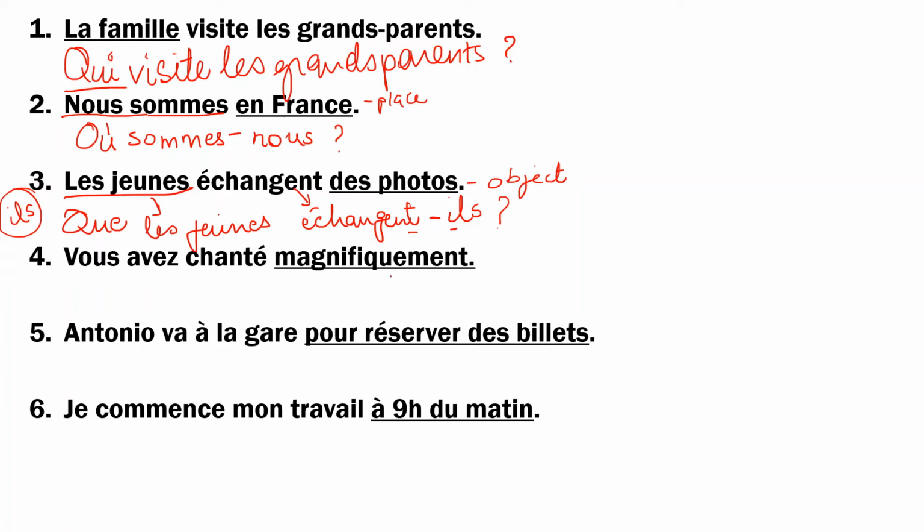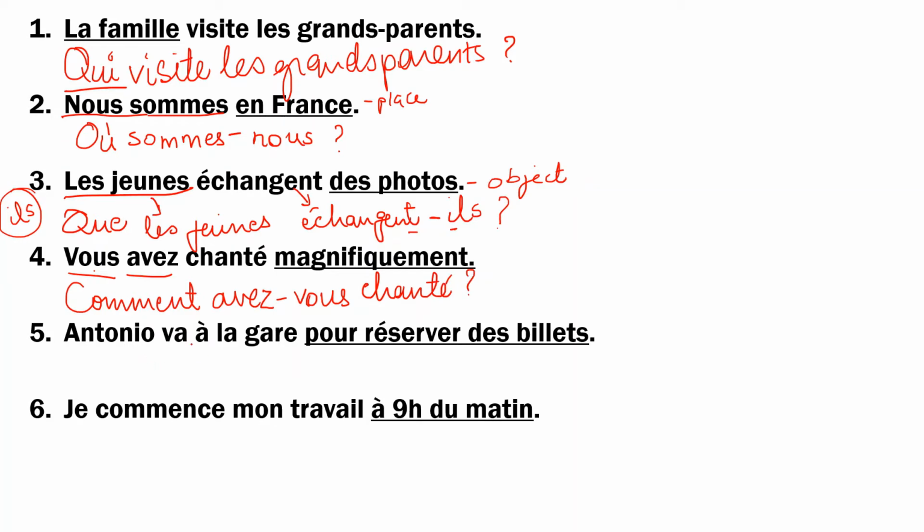Then, vous avez chanté magnifiquement. The underlined part now is an adverb, so you have to use comment. Now you have vous, you have avez. This is already a pronoun. You can directly invert it with the verb. Vous avez will become avez-vous, and then whatever is left, chanté.